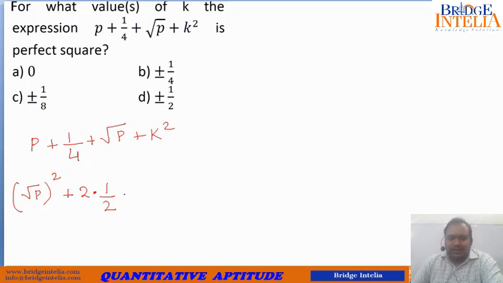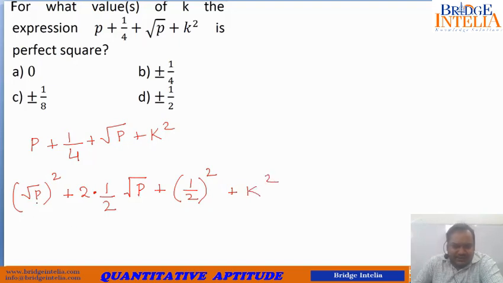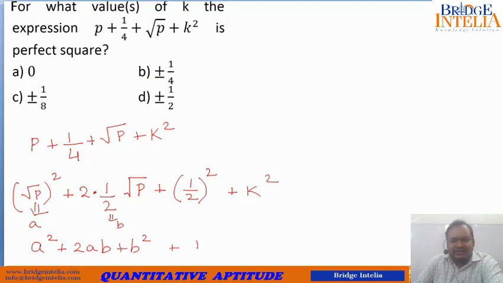So root p can be written as 2 into half into root p. Now this 1 by 4 can be written as half whole square, and then this k square. Now if you see, if root p is assumed to be a and this is assumed to be b, what is already given to us is a square plus 2ab plus b square and then this k square.